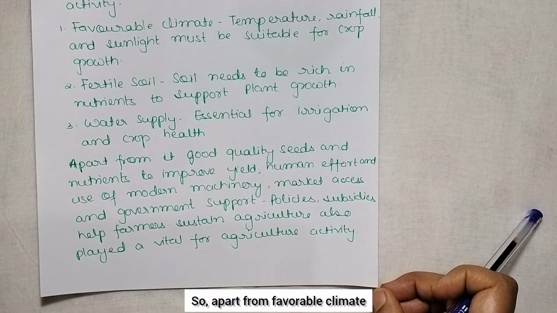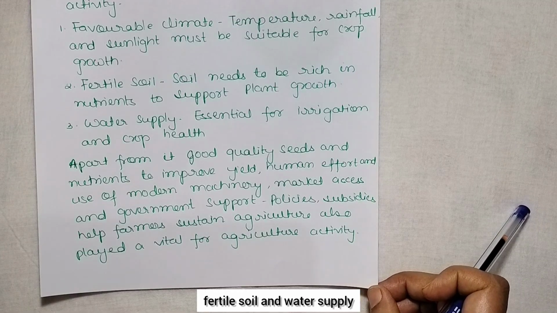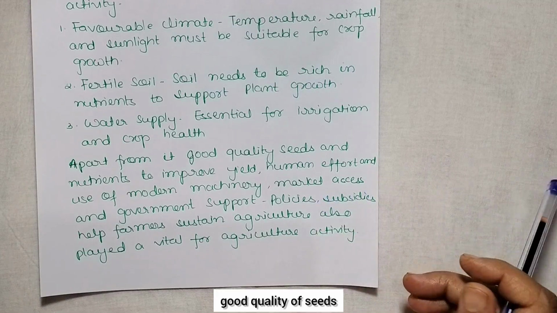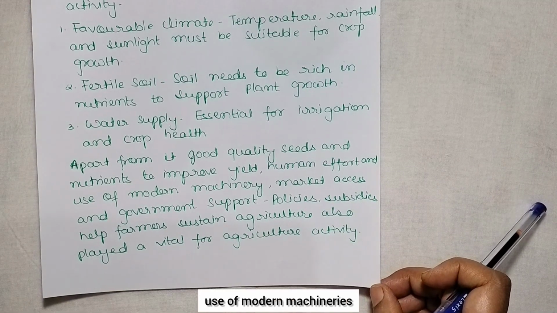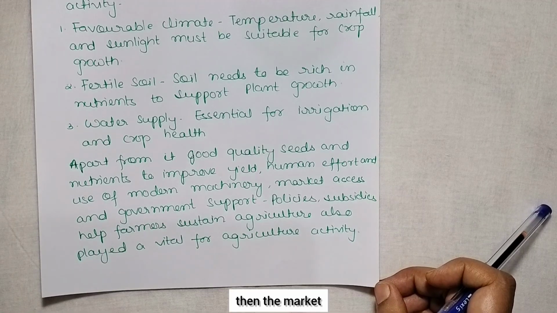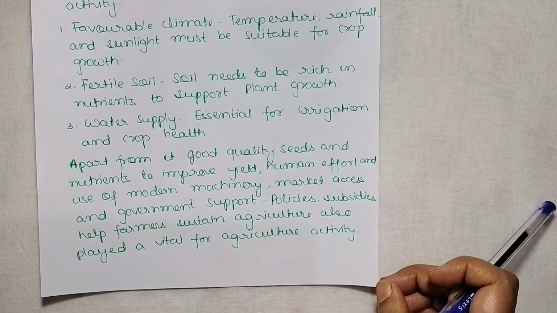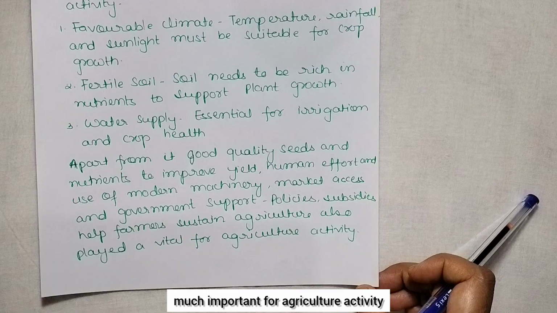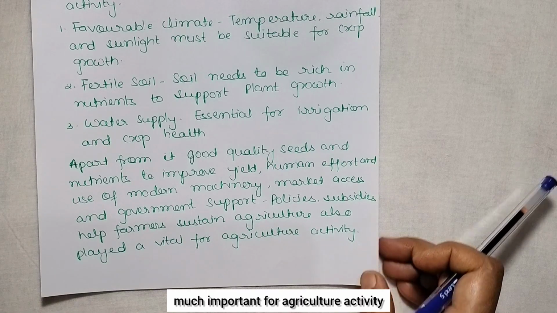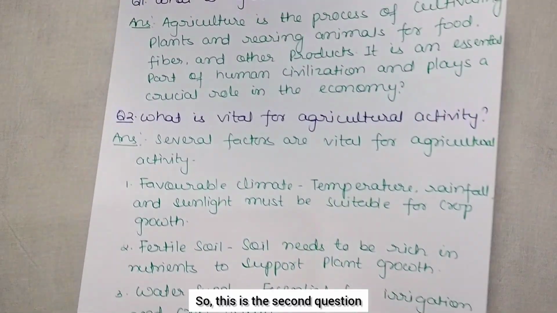So apart from favorable climate, fertile soil and water supply, good quality seeds and then human effort, use of modern machineries, then the market where the production will be sold, and then government support is also very much important for agriculture activity. So this is the second question.